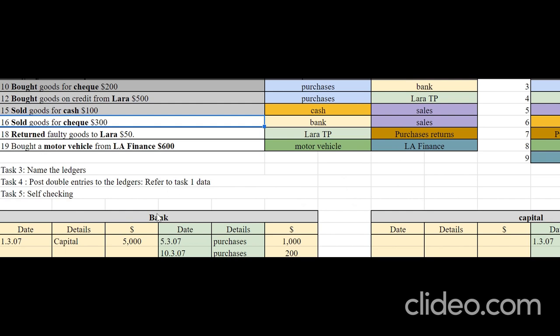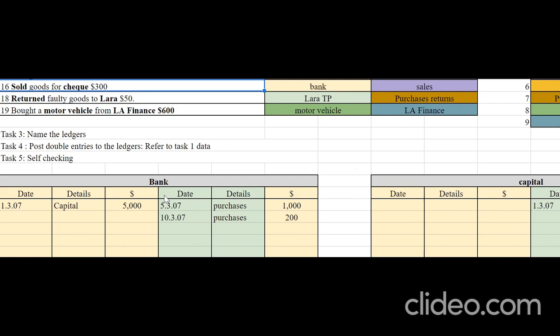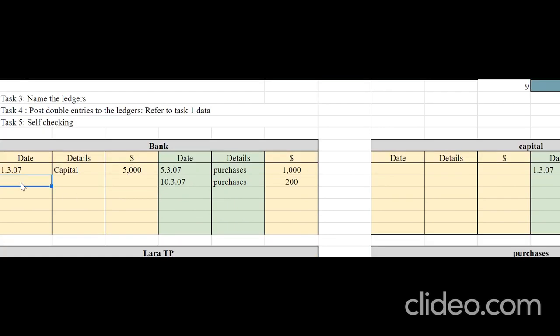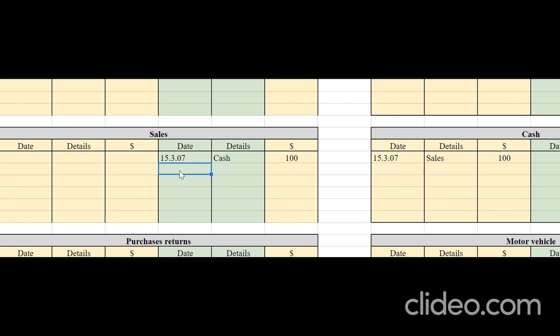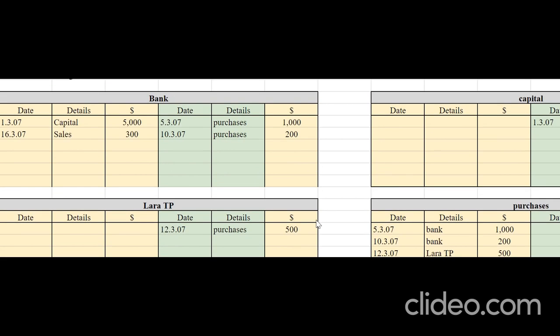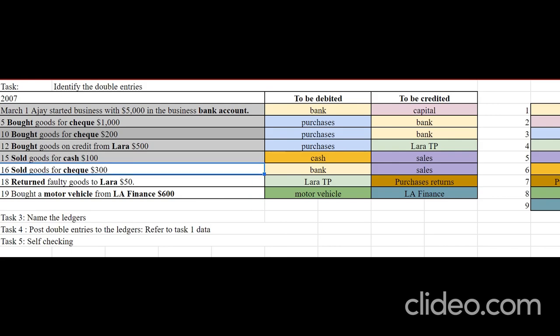Now let's move to 16th. Sold goods for check 300. Therefore bank debit and sales credit. Let's debit it in the bank account, 16/3/07. Opposite account's name sales and the amount is 300. Now post this entry to the sales account on the credit side. Date 16/3/07. Opposite account's name is bank and the amount is 300. We are done with the 16th transaction.